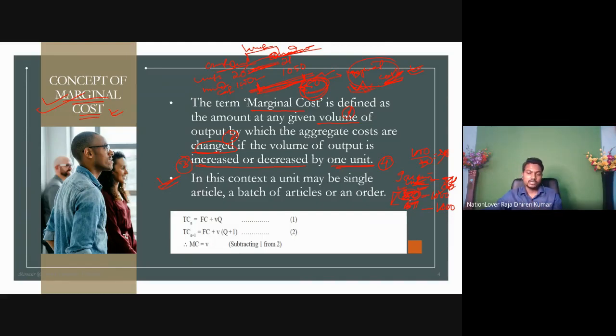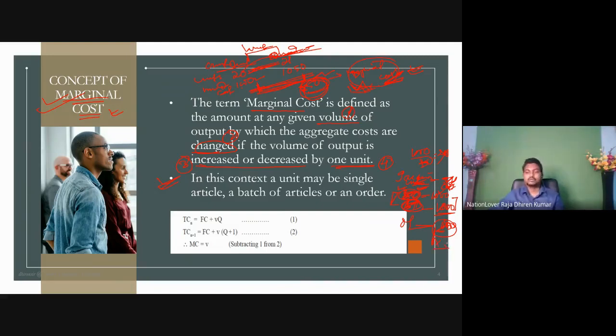And when we produce another unit of ice cream, you incurred 1100. That means 1100. Now look at it. What is the gap? 100. For what unit? 1 unit. 100 for 1 unit. This is what is called the marginal cost.